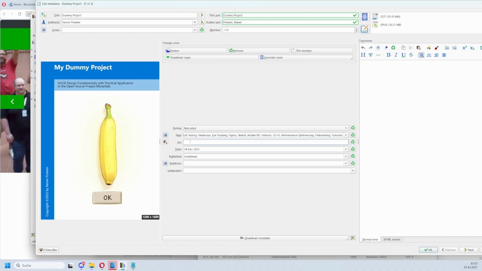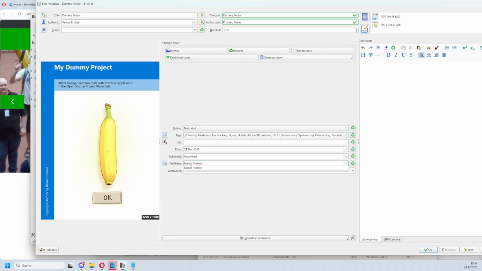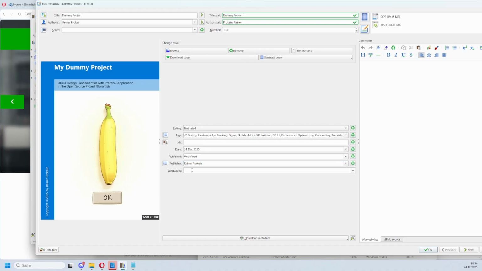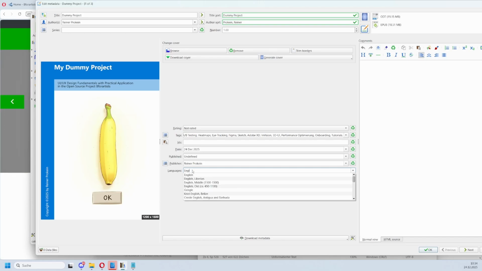We don't need any. Not for ebooks. This is more for hardcovers, ISBN numbers, but they cost money and I don't want to spend money. So leave this blank. The publisher, are we self. Languages. This book here is in English. And we press OK again.